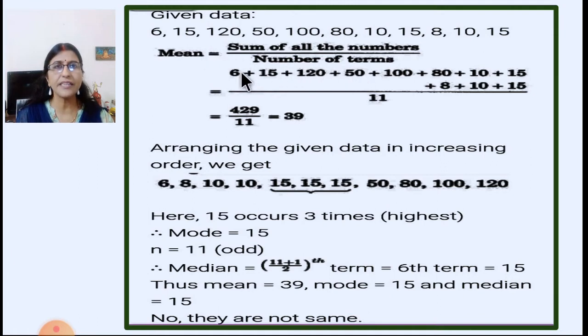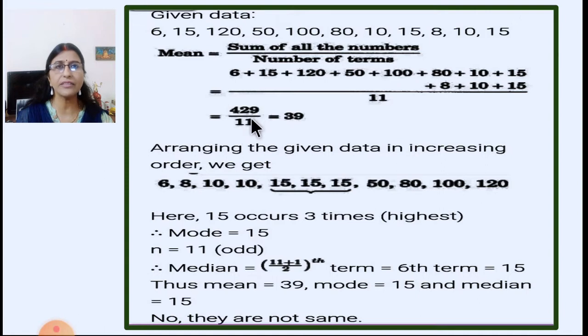So we are going to add all these numbers: 6 plus 15 plus 120 plus 50 plus 100 plus 80 plus 10 plus 15 plus 8 plus 10 plus 15. So we are going to arrange them vertically and add. On addition you will get 429, and the total number of observations is 11. So 429 divided by 11.